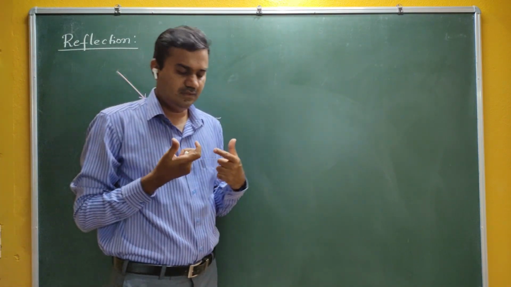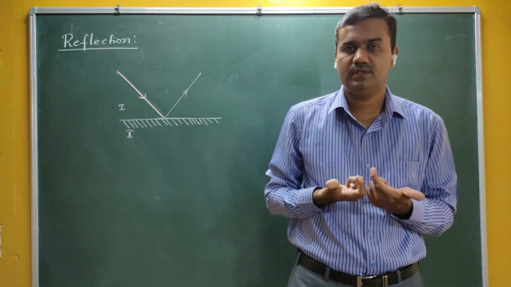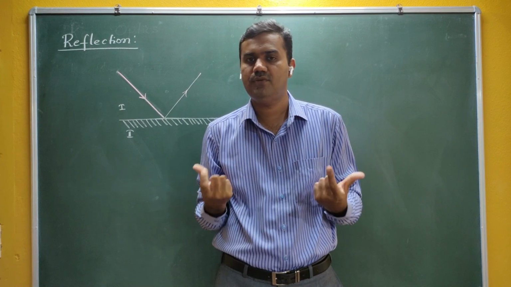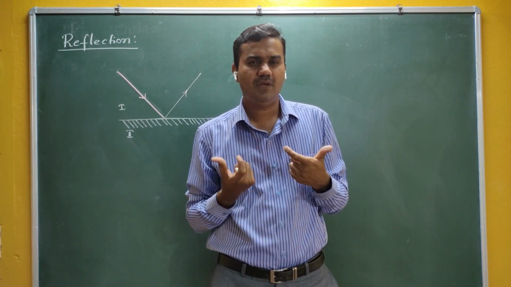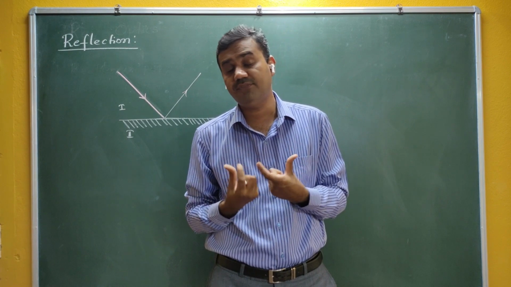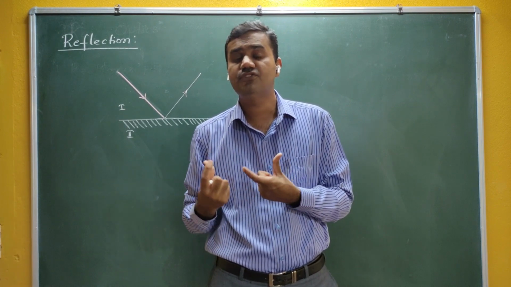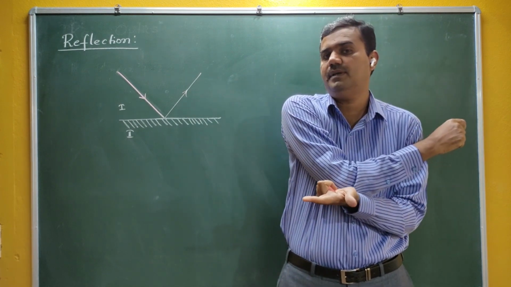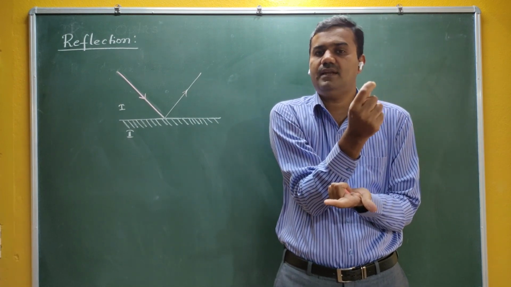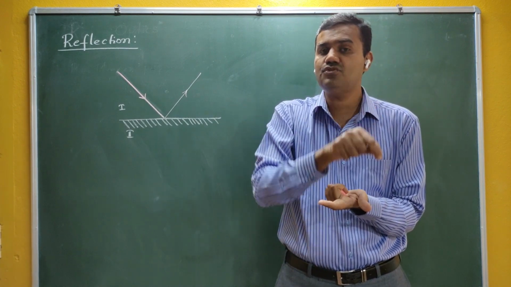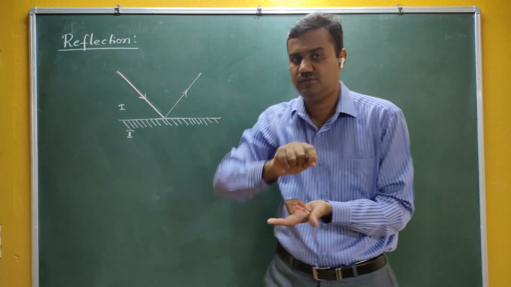Now this is a definition used in the lower classes. But reflection is a systematic phenomenon. You have a phenomenon called scattering, which is not systematic, but reflection is very systematic. In lower levels they say that if light falls on the object and goes to the same medium, the phenomenon is called reflection. But reflection has to satisfy certain laws.